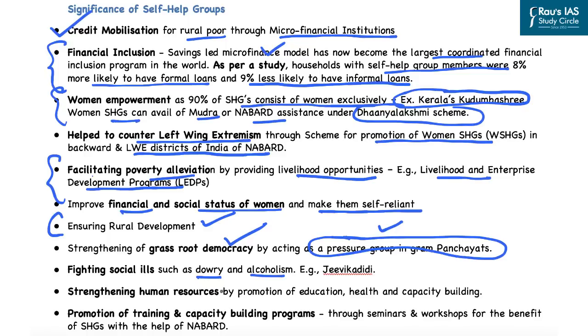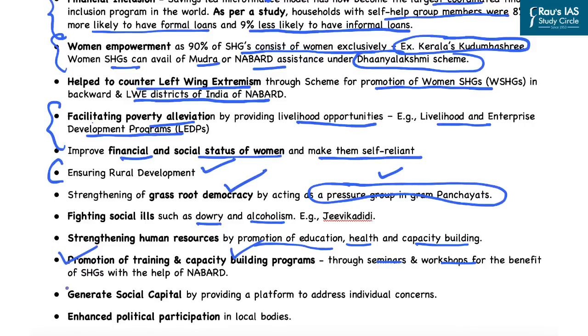Further, it strengthens human resources by promoting education, health as well as capacity building. And also, it leads to the promotion of training and capacity building programs through seminars and workshops for the benefit of self-help group members with the help of NABARD. Not only this, we all are aware that self-help groups are premised on the principle of social capital. That is why it further generates social capital by providing a platform to address individual concerns. And also, it leads to enhanced political participation in the local bodies. That is one of the important roles played by the self-help groups.